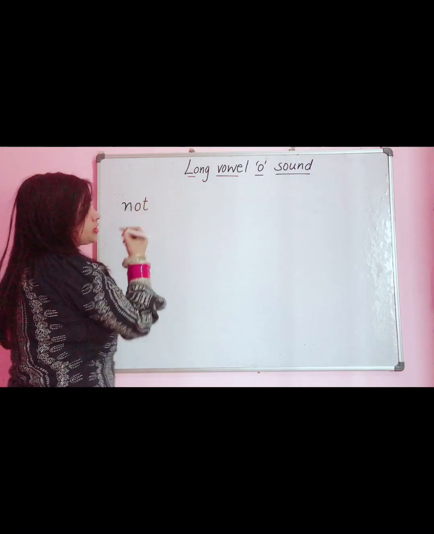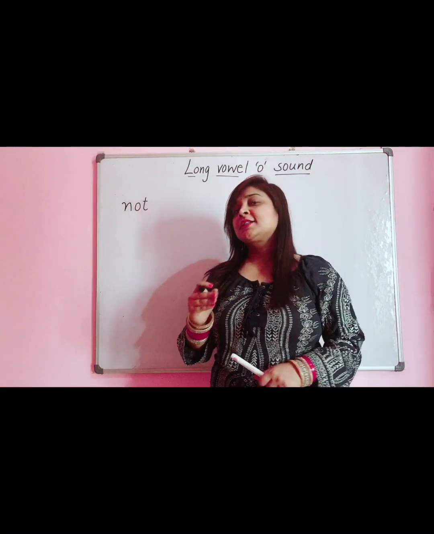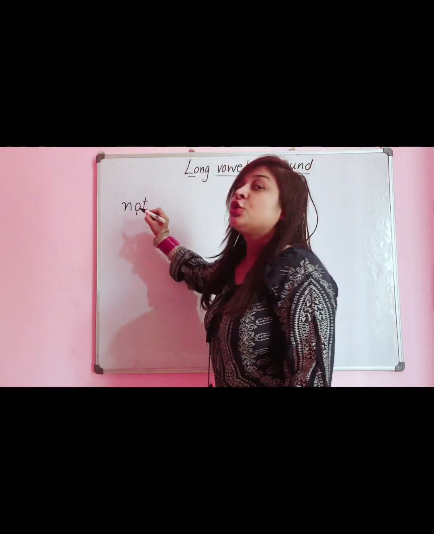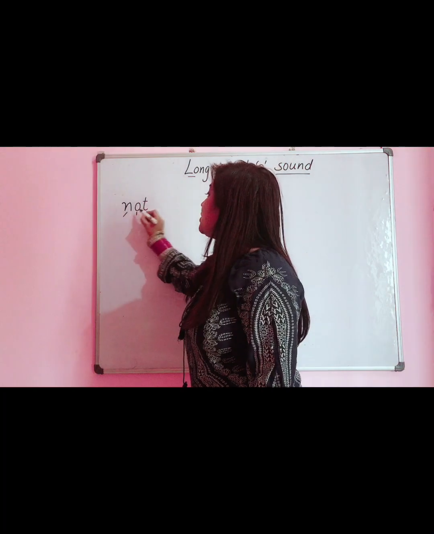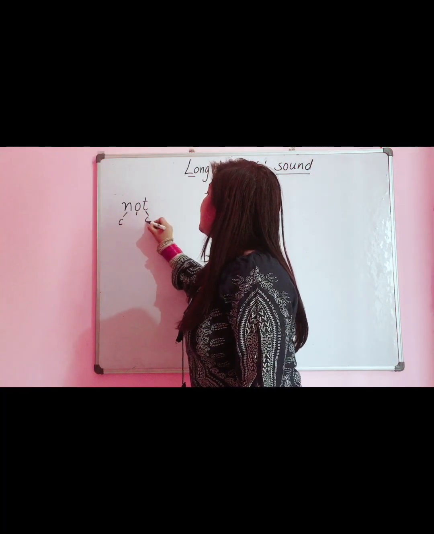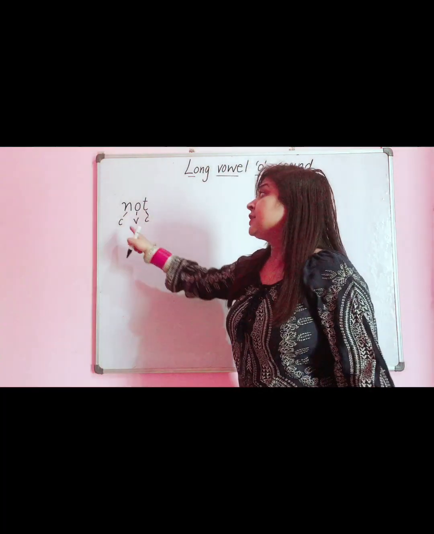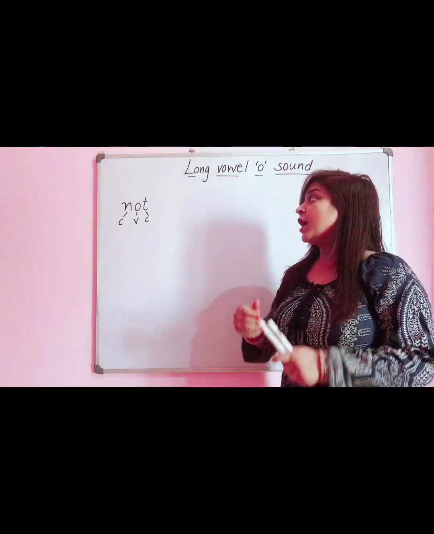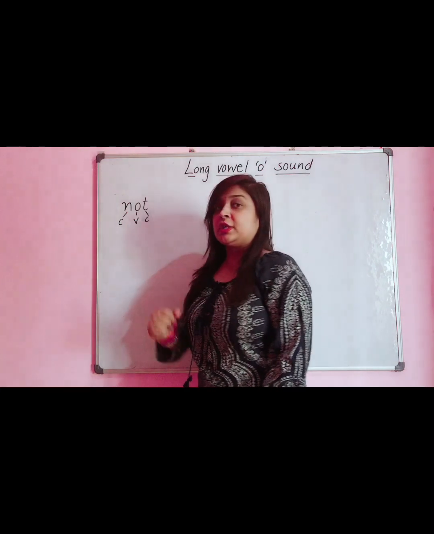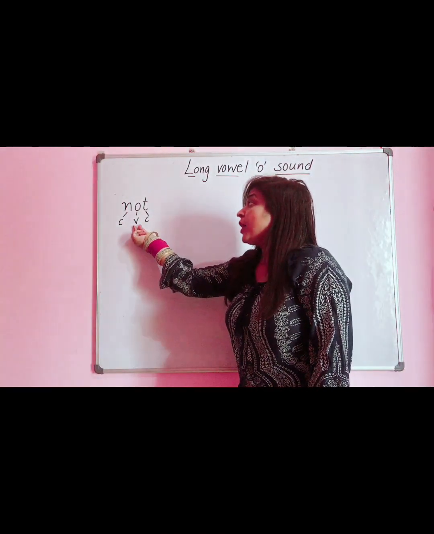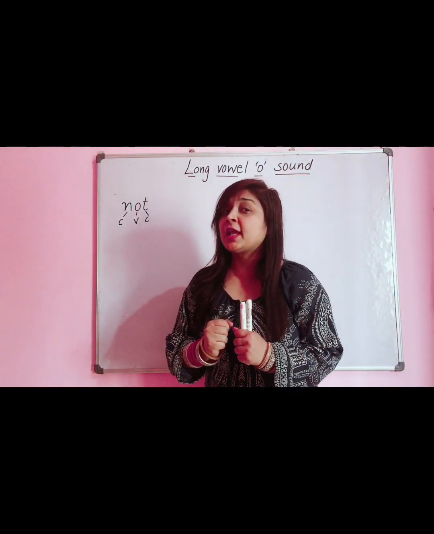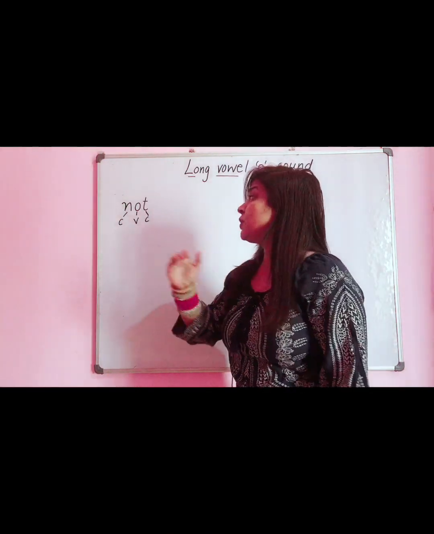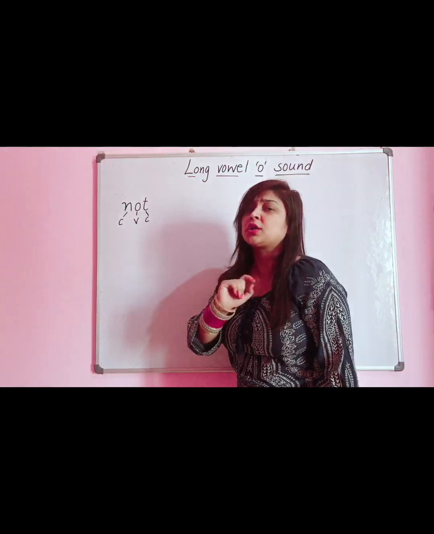ought, not. So here the sound of letter O is short because between two consonants there is only one vowel. This is a CVC word. Like in all other vowels, here also when two consonants are there and there is only one vowel, this vowel is scared. So it is picking out its short sound only. So it is not, not.